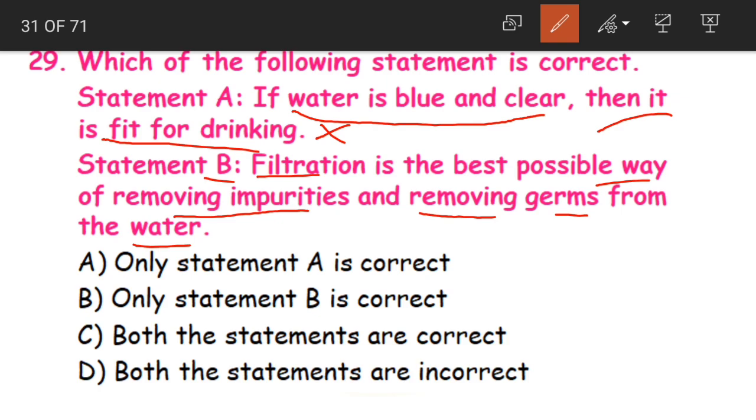Filtration in the sense, what is it, children? We are going to remove the impurities which are insoluble with the help of a filter paper. But we are not going to remove the germs or kill the germs from this filtration. It is not about removing the germs. We cannot kill the germs. Only if we kill the germs can they be removed. So even this statement is also wrong.